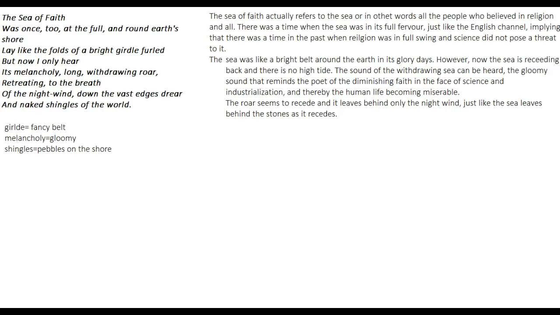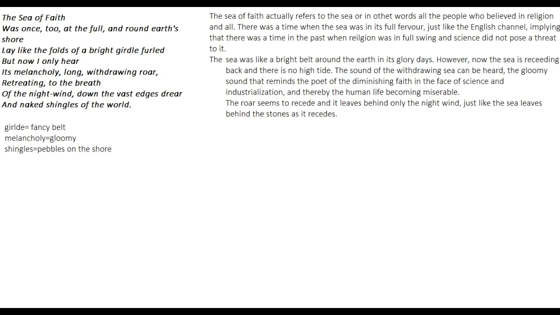Retreating to the breath of the night wind down the vast edges drear and naked shingles of the world. So these lines are very important and are kind of hard to explain for me, but I'm going to try to explain to you in a way that you can understand it nicely.